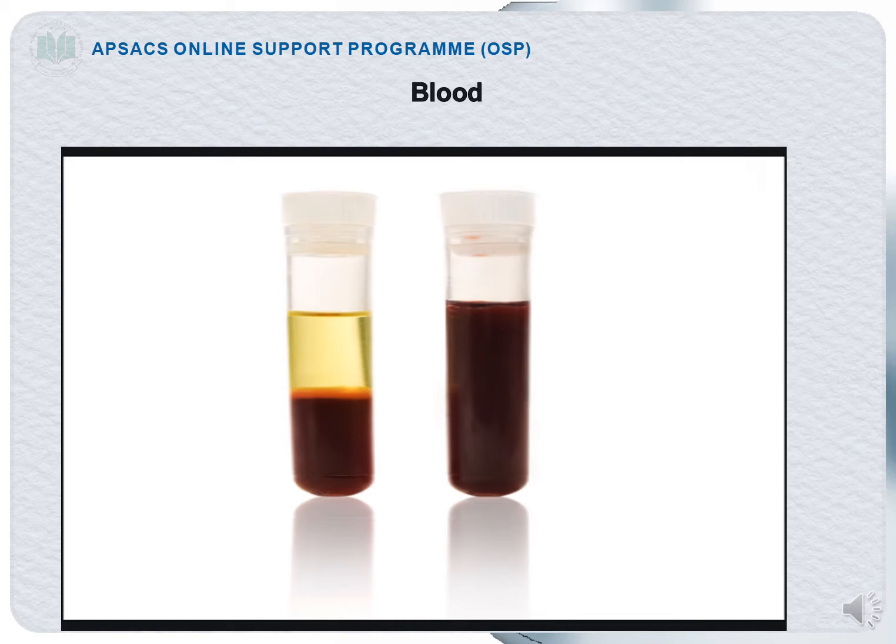You can see this diagram. The first tube you can see clearly, blood is present inside this tube, but you can also see the yellowish transparent fluid above the red blood cells. This is actually the plasma. Whenever we inject the blood into a syringe, after some time you will observe that the red blood cells will be separated and the plasma will come towards the upper surface. So that yellowish part of the blood is actually known as the plasma.